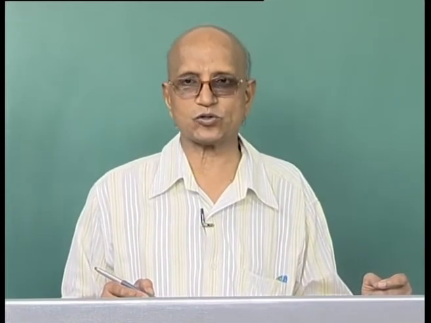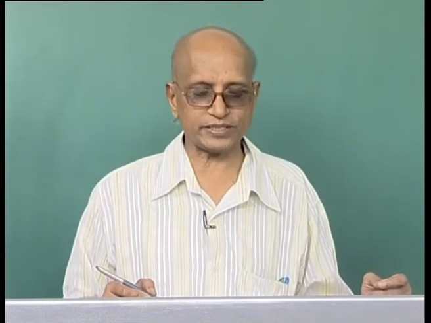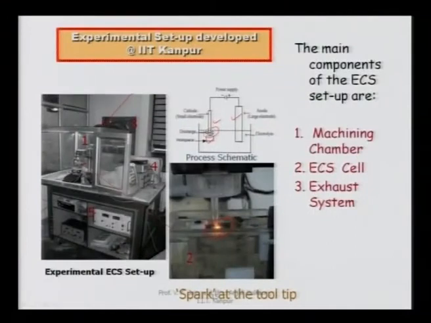They will get corroded if the exhaust of the fumes is not done properly. You can see on the back side there is an exhaust system which is not clearly visible. There are 2 exhaust fans which take out the fumes developed in this machining chamber during electrochemical spark machining.